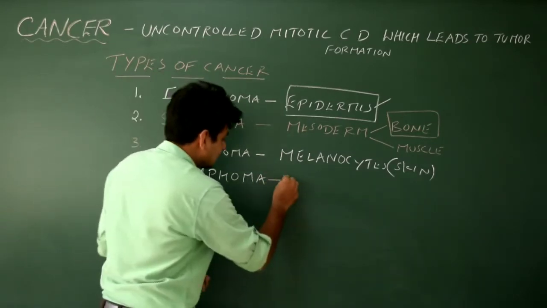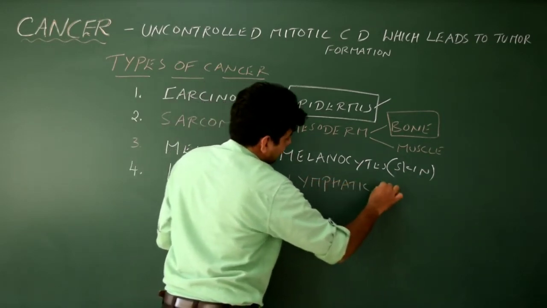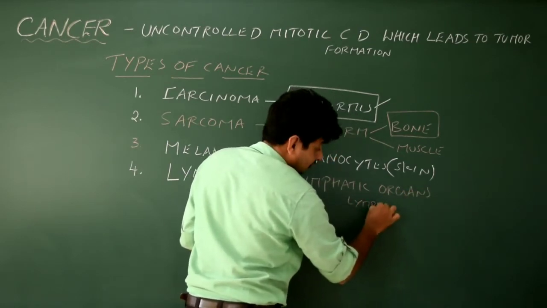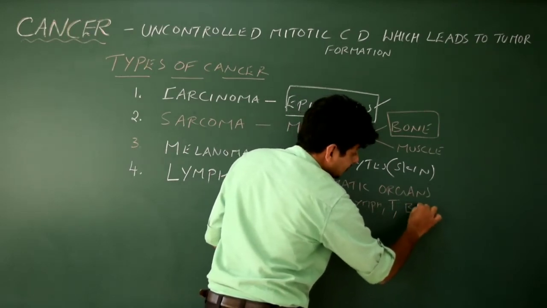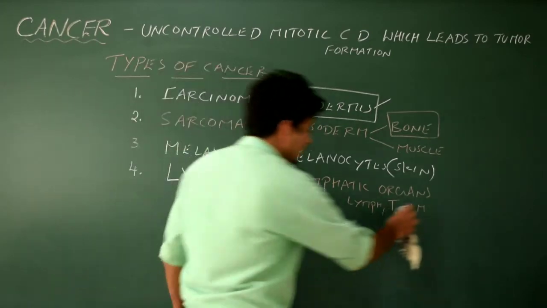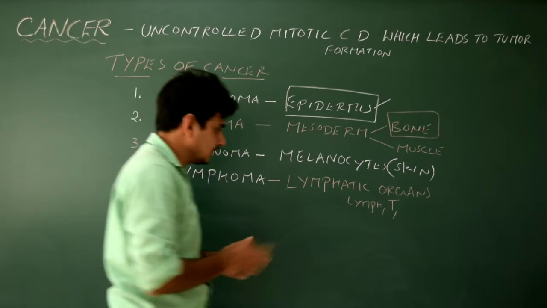So it is the cancer of lymphatic organs. It could be lymph also, it could be thymus, it could be the bone marrow, but still there is a confusion, so I will not write bone marrow actually, but still bone marrow is also a type of lymphatic organ, but I will not write it, confusion.